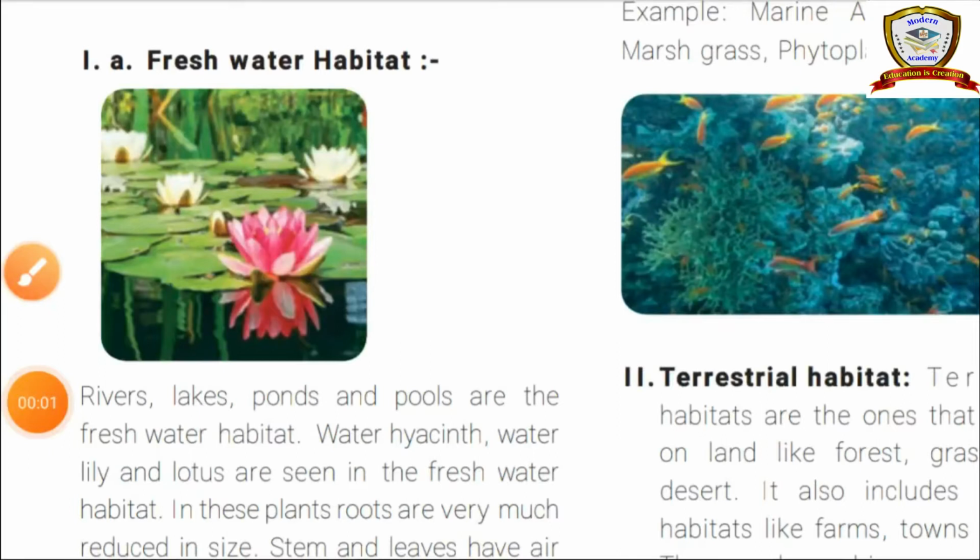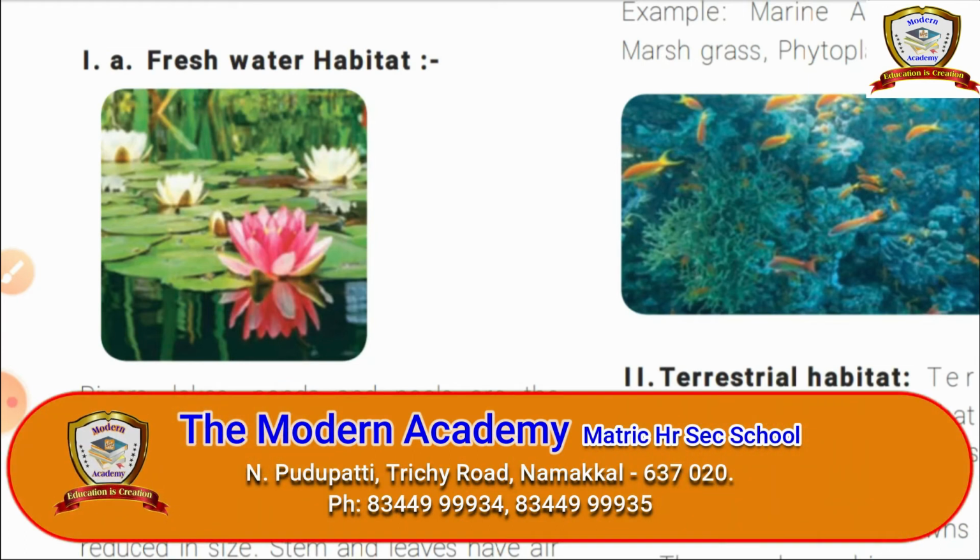Book reading session. Freshwater habitat. First, what do you mean by habitat? Each and every living organism needs a place to live and reproduce. Such a place is called a habitat. Here we are going to see the types of habitat. In that, first one, freshwater habitat.